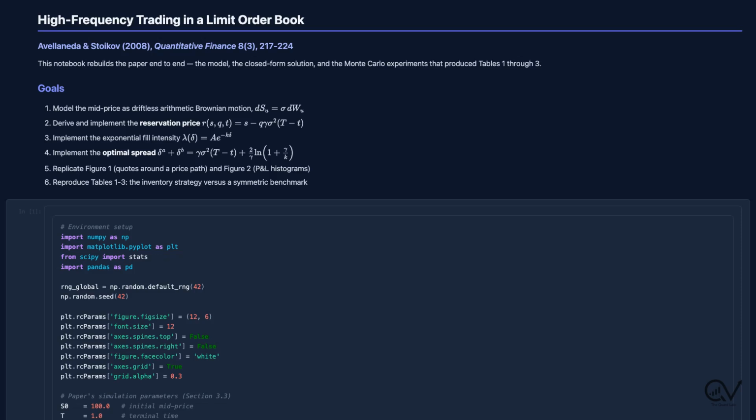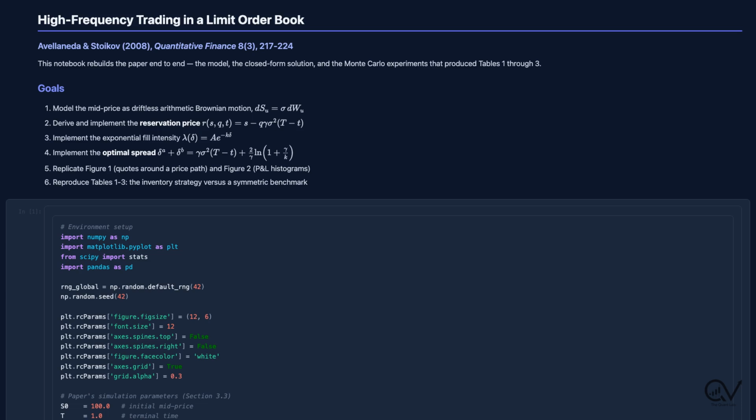Hello friends, today we are diving into Avellaneda and Stoikov, 2008, the paper that defined modern market making. Our plan is to rebuild it completely from scratch. We will model the mid price as driftless Brownian motion.